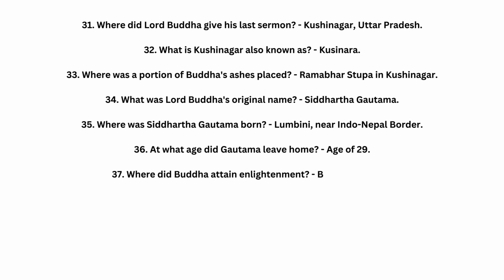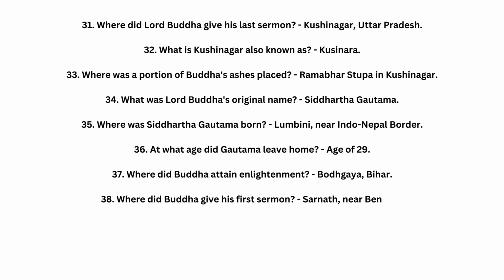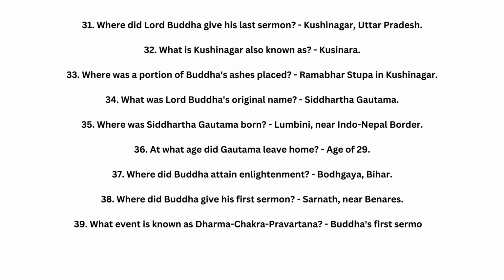37. Where did Buddha attain enlightenment? Bodh Gaya, Bihar. 38. Where did Buddha give his first sermon? Sarnath, near Benares. 39. What event is known as Dharma Chakra Pravartana? Buddha's first sermon. 40. At what age did Buddha die? Age of 80.